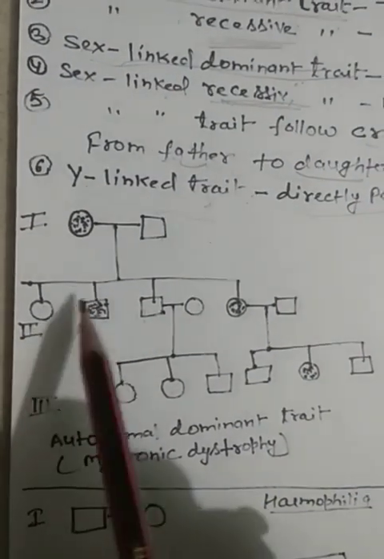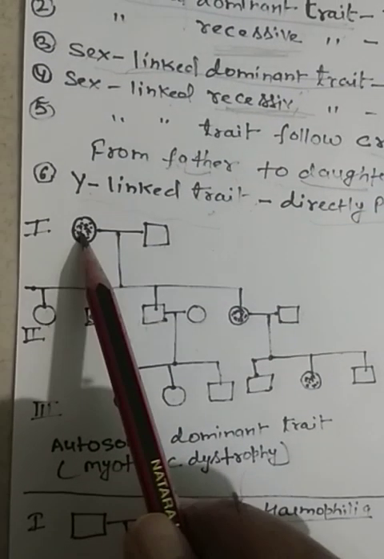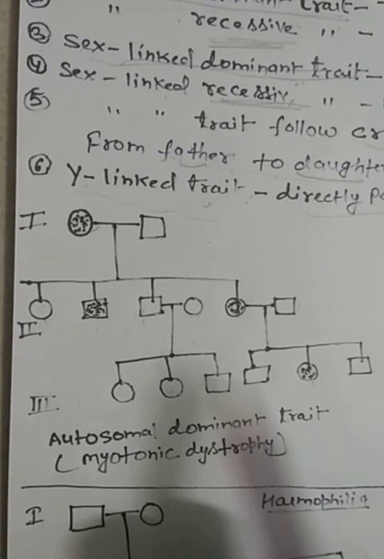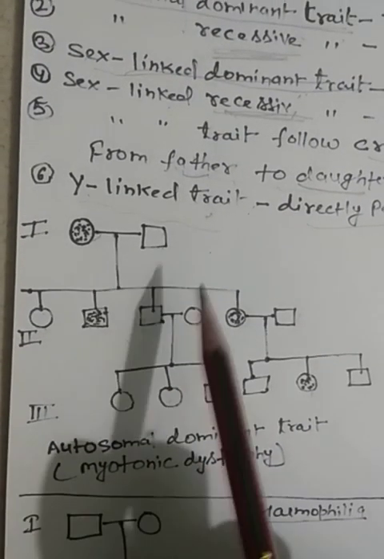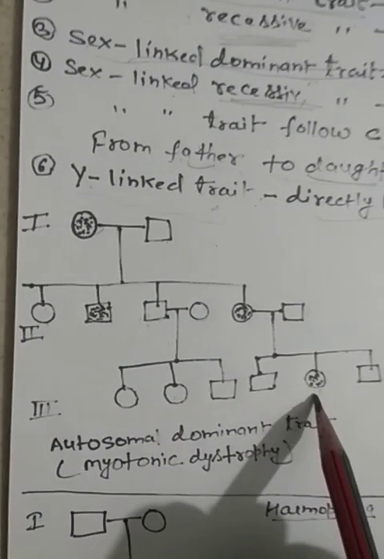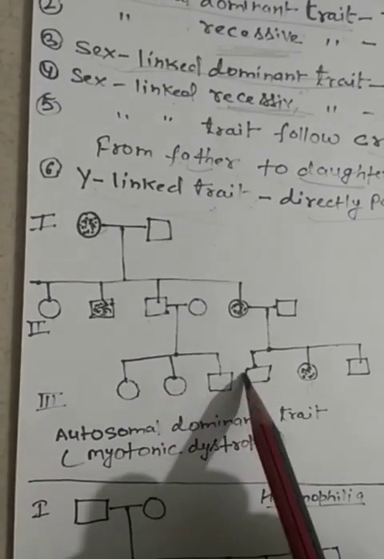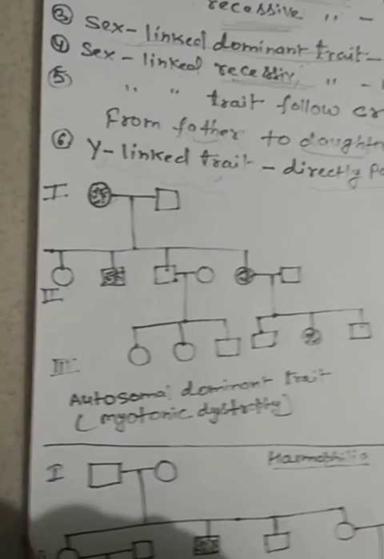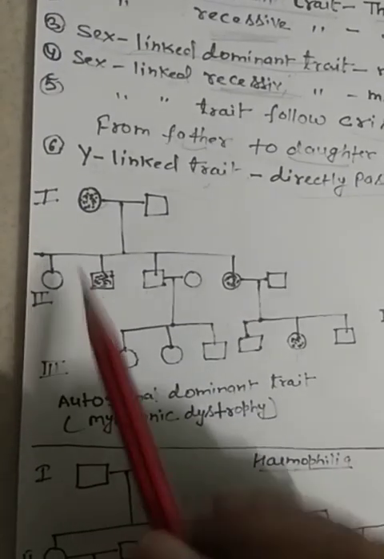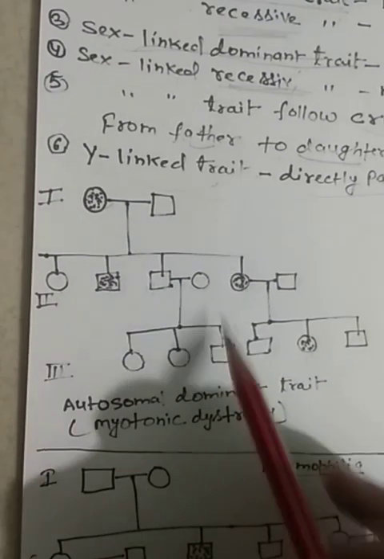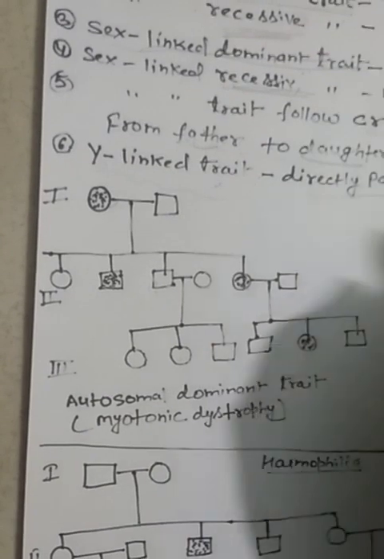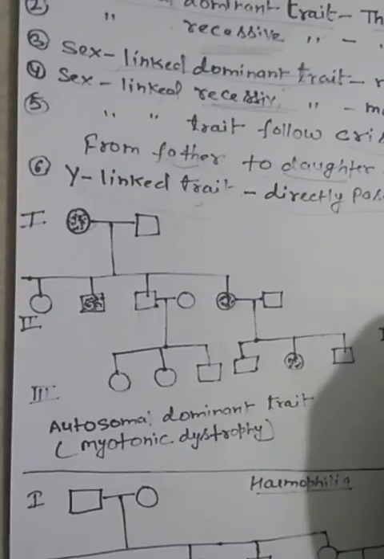Now you see that this disease is present in the first generation, the second generation, and the third generation. It means the trait is present in all generations, so this pedigree or trait may be dominant. And because both male and female are affected, if it were sex linked, it would be more common in either female or male.